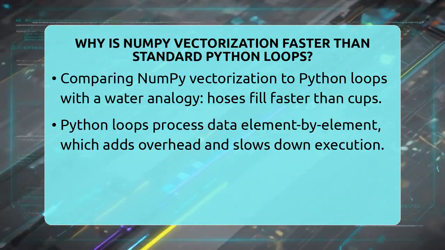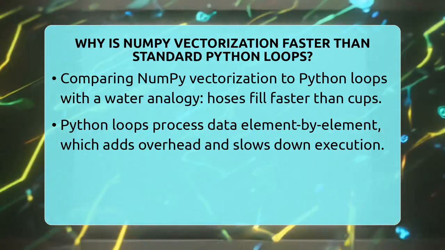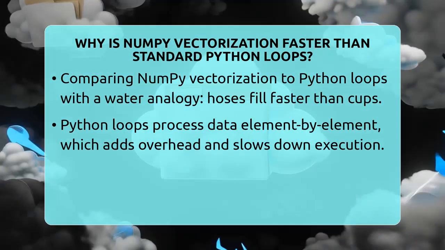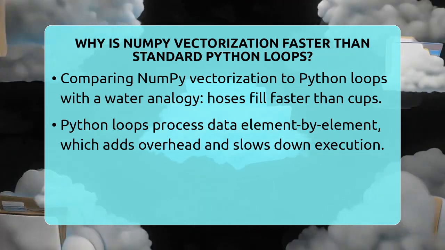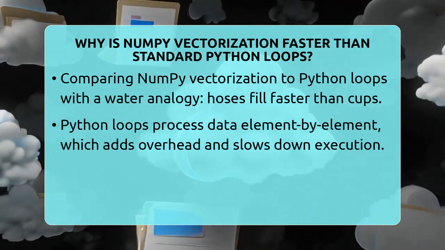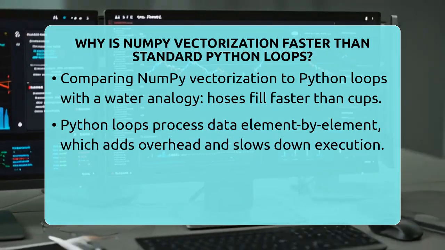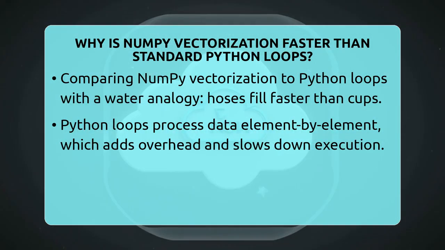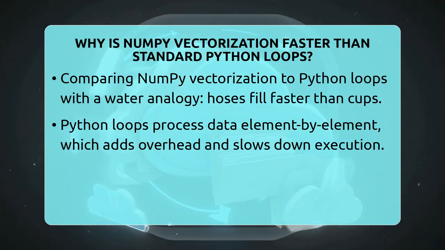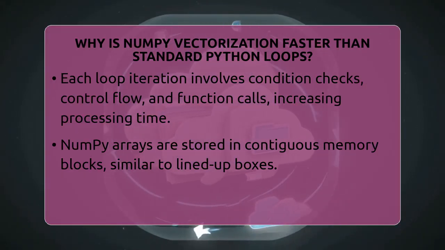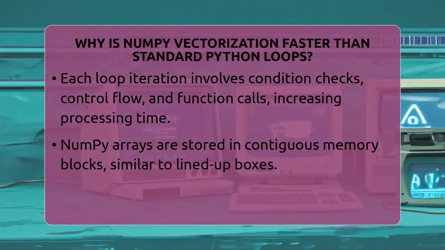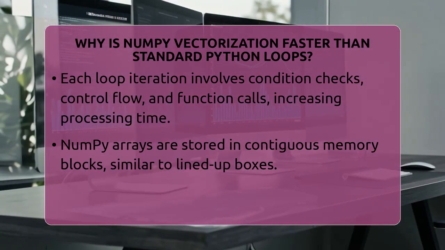When you work with large datasets in Python, speed is key. You might think writing a loop to process each item one by one is simple, but it can take a lot of time. Python loops interpret each step, which adds overhead and slows things down. Every time the loop runs, Python has to check conditions, manage control flow, and call functions repeatedly. This process is slow, especially with thousands or millions of data points.